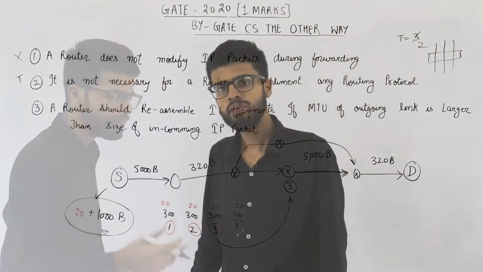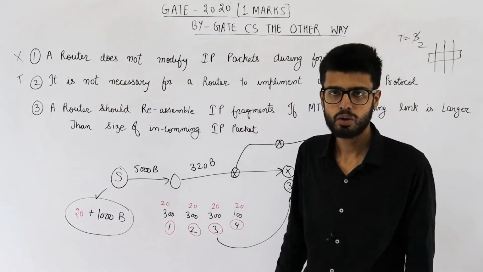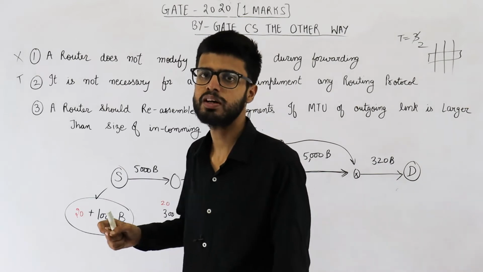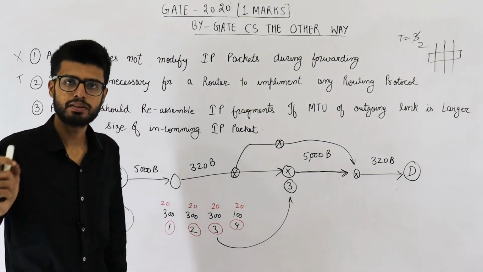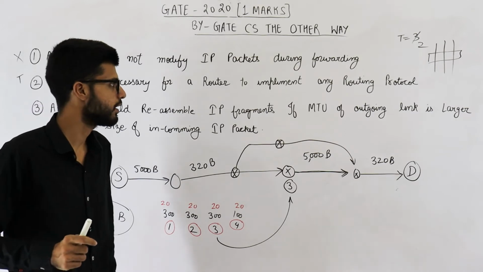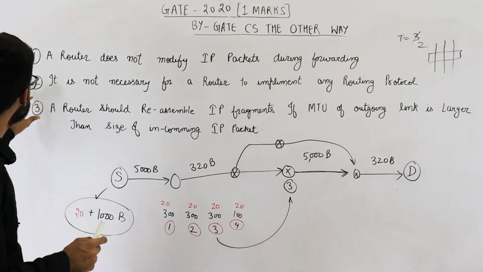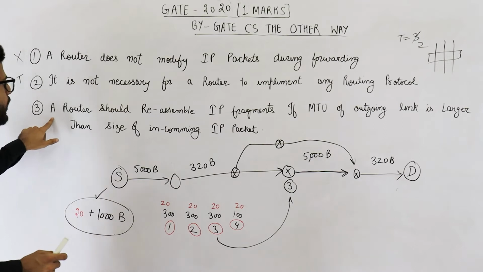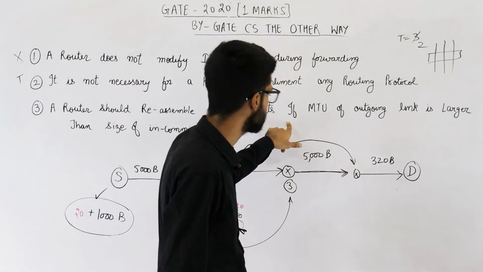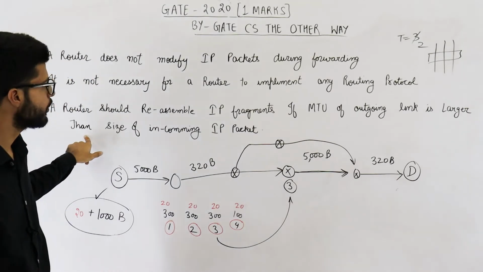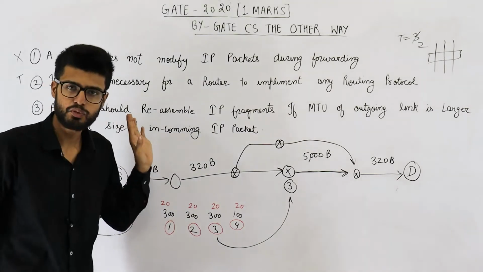And you can also use the router in your home network. Maybe your home network is not at all connected to the internet. So in that case also, the router is not going to need any routing protocol. Statement number 3 says, a router should reassemble IP fragments if MTU of outgoing link is larger than size of incoming IP packet. This is false.